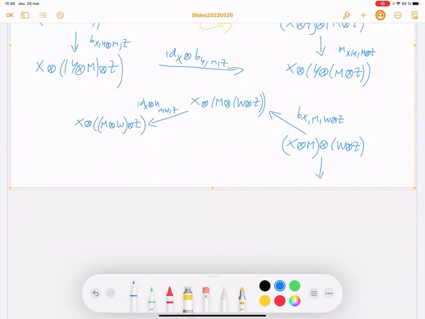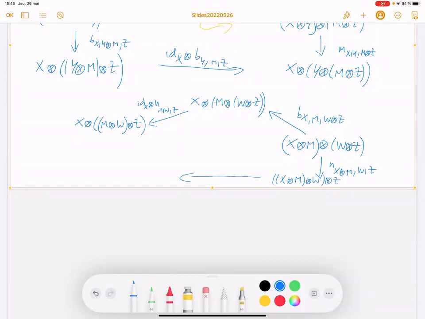Here you apply the right associativity constraint on X tensor M Y Z, and you get X tensor M tensor Y tensor Z.